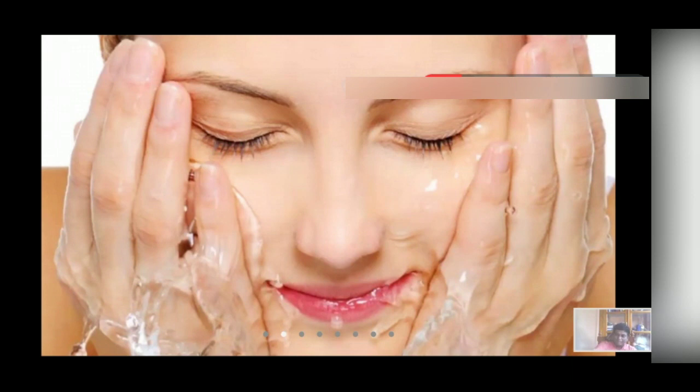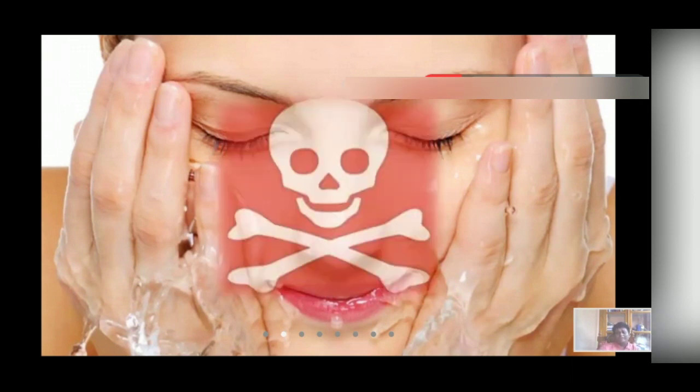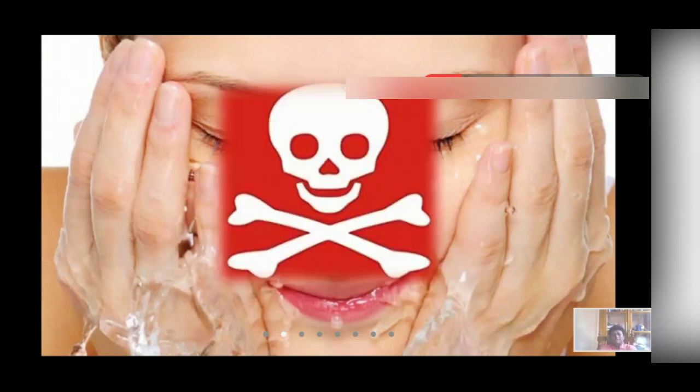So there is a potential threat from these nanoparticles. We have to understand the various adverse effects of these nanoparticles before using them for practical applications.